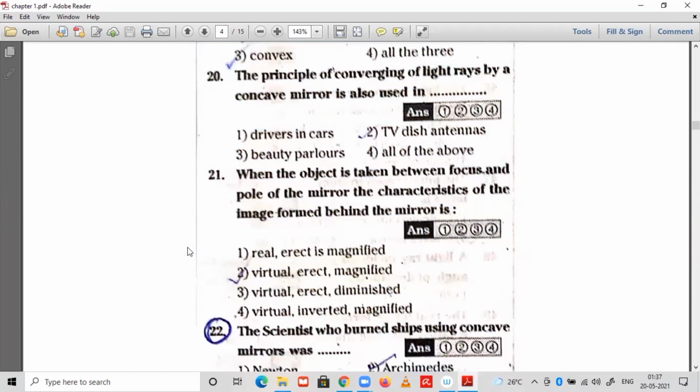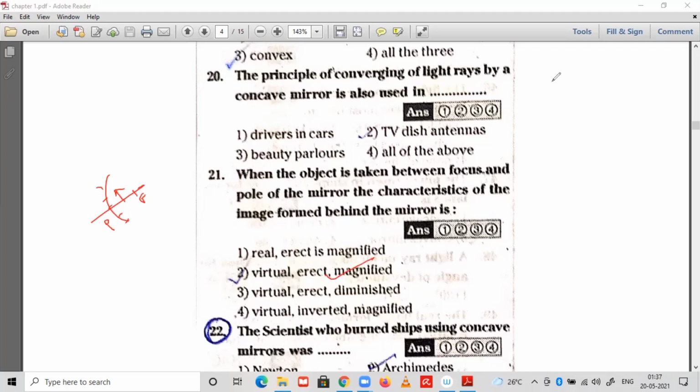21st question. When the object is taken between the focus and the pole of the mirror, the characteristics of the image formed behind the mirror: we need to take it as a concave mirror. Why? Because we are placing the object between the pole and focus, so definitely it will be the concave mirror only. So the answer is virtual, erect, magnified.